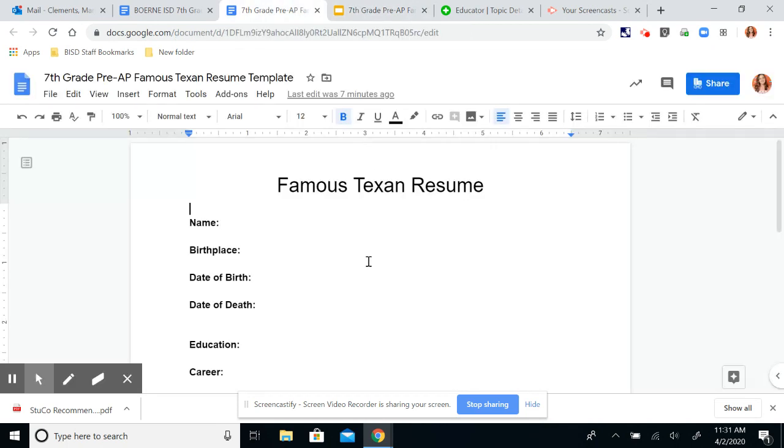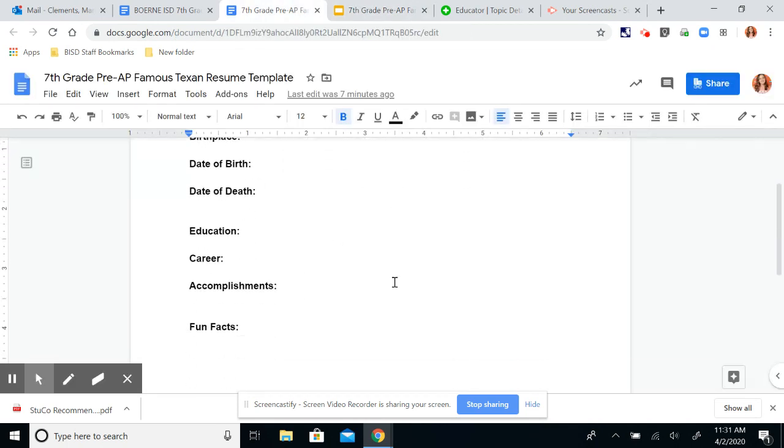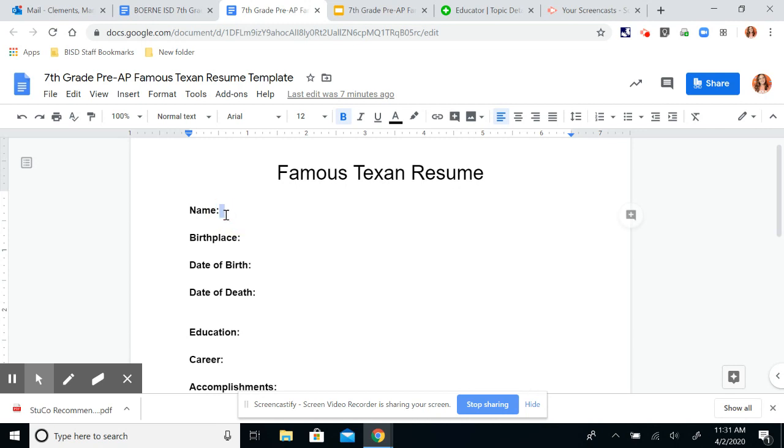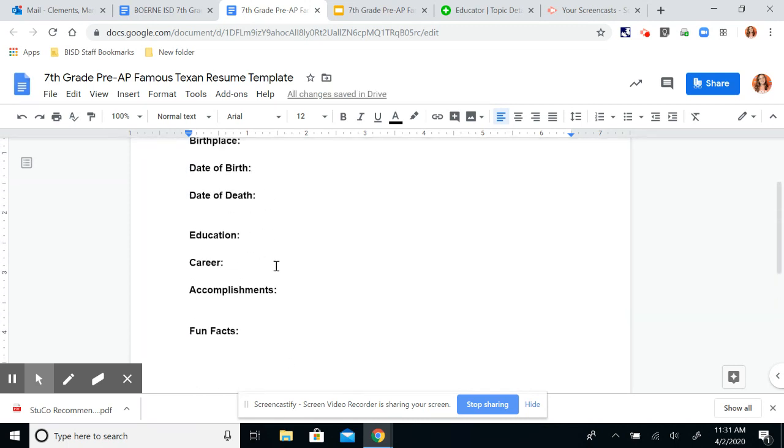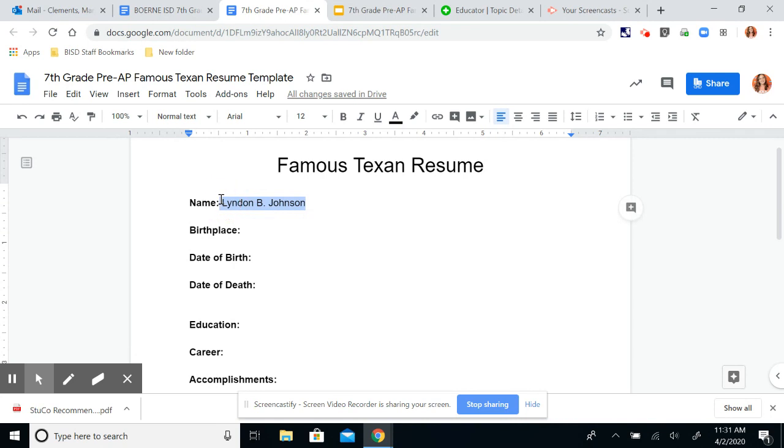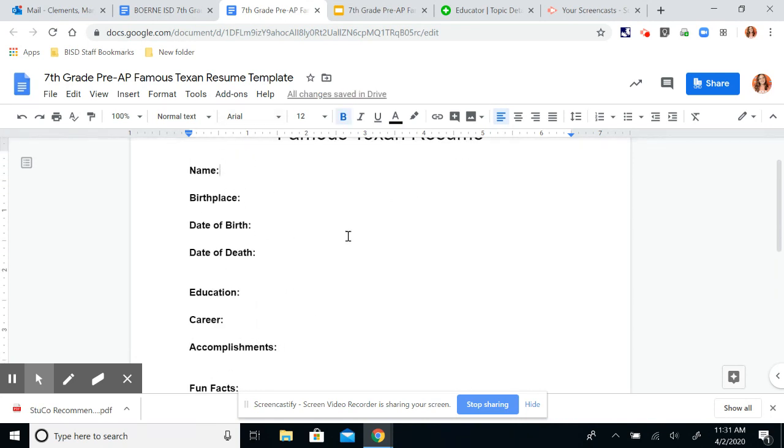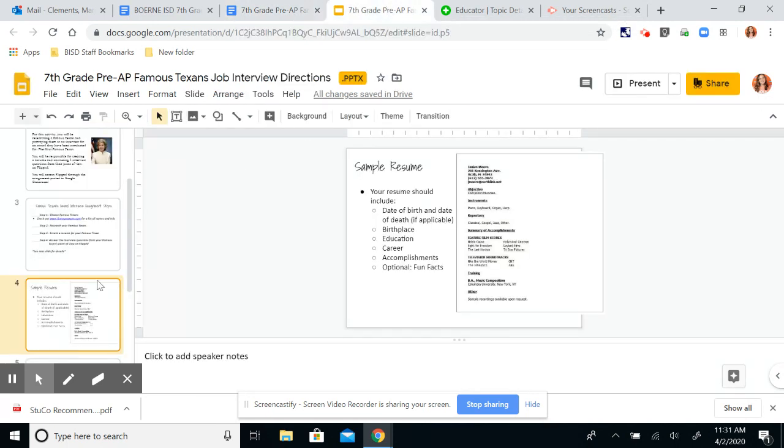Now, to make this easier for you to make sure that you have all the requirements, attached to the Google Classroom assignment is this template. All you need to do is fill out the information. So if I picked Lyndon Baines Johnson, I would just type his name there. And then using that page I showed you, you would just fill in the rest of the requirements. So once you've done your research, you'll create the resume. That is one component that you'll be turning in.